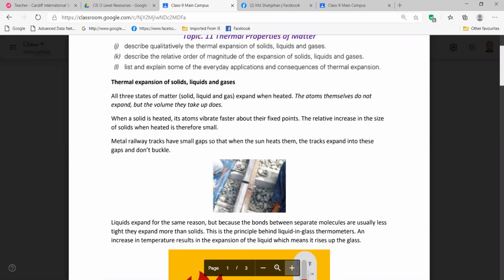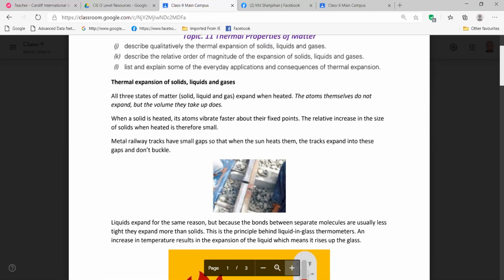When a solid is heated, its atoms vibrate faster about their fixed positions. The relative increase in the size of solids when heated is therefore small. Metal railway tracks have small gaps so that when the sun heats them, the tracks expand in these gaps and do not buckle.